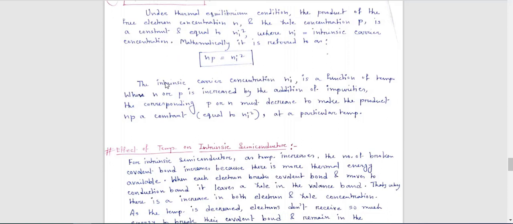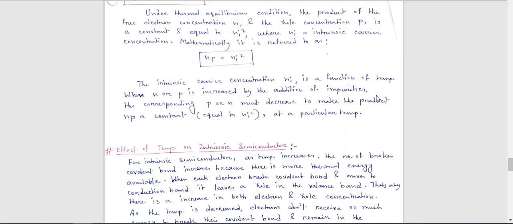Now what is Ni? Ni is known as the intrinsic carrier concentration, and Ni is a function of temperature. N or P is increased by the addition of impurities. This mass action law is valid for intrinsic semiconductor, and also for extrinsic semiconductor.